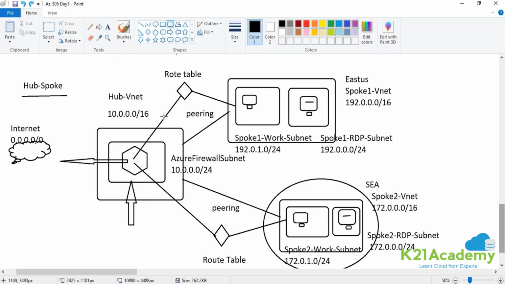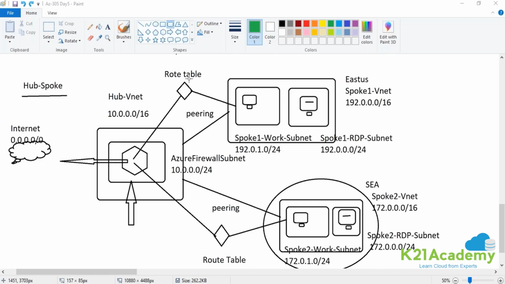Now guys, this deployment will take approximately 30 to 35 minutes to create everything. There is no limit over here. Whatever number of spokes you would like to create, you can do that. The only thing is to create only that much dependency that this firewall can sustain, because you can create 100 connections, 1000 connections, but consider how much dependency you want to create on a single firewall.